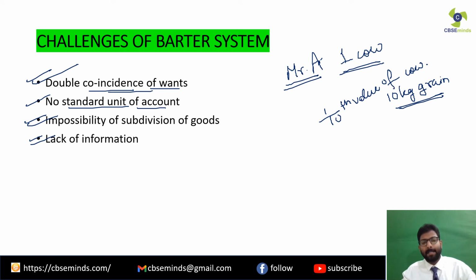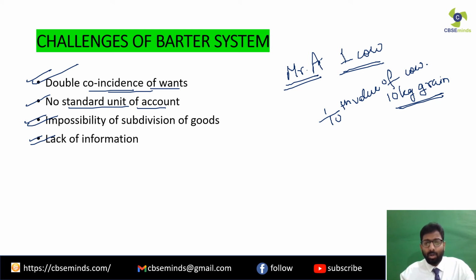Now what does this point say? This point says that if I want to purchase a particular commodity in exchange for what I have, first of all, I have to find somebody who wants to purchase what I have with me. So there is lack of information. We don't know who wants my product, who wants this particular thing. And the other side is that I also should be wanting to buy what the other person has got. So there was lack of information. Now with the invention of money, all these challenges have been overcome.